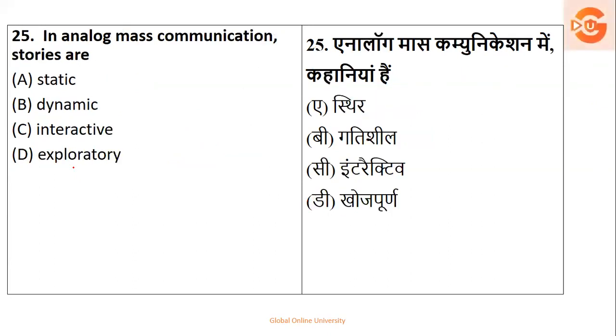Next, in analog mass communication, stories are analog. It means the one which is one way. Either they are static, dynamic, interactive, or exploratory. I have already said it's one way. So वो कैसे होंगे? वो static होंगे. Static यानी constant, एक ही जगह पे, it does not stop, but it is constant. Okay, so they will be called constant.